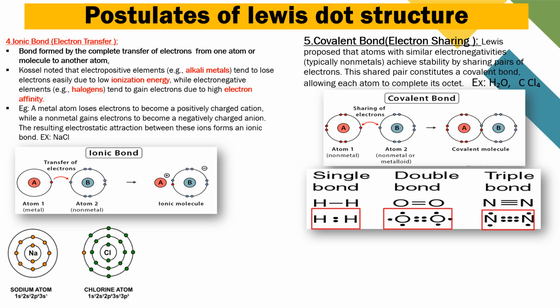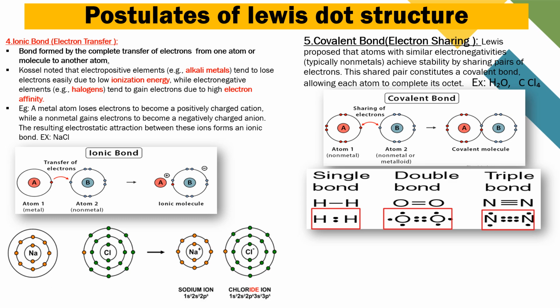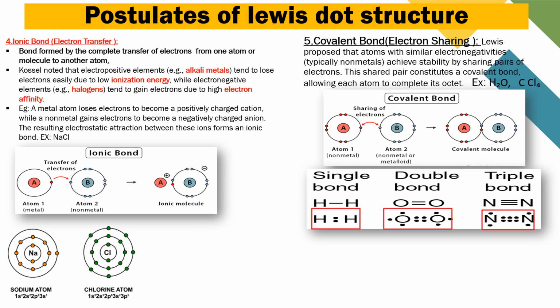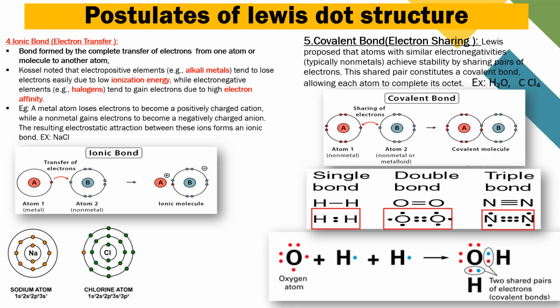Here see the example, water molecule and carbon tetrachloride. Here in the water molecule H2O, oxygen has 6 electrons in its valence shell. So it forms a bond with the other two hydrogen atoms and shares 2 electrons between them.